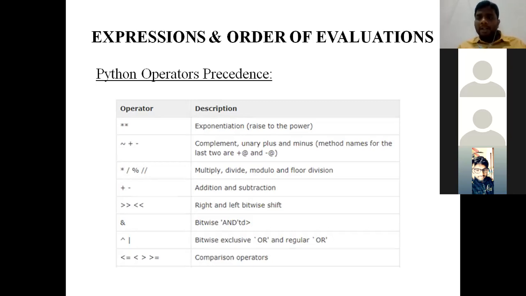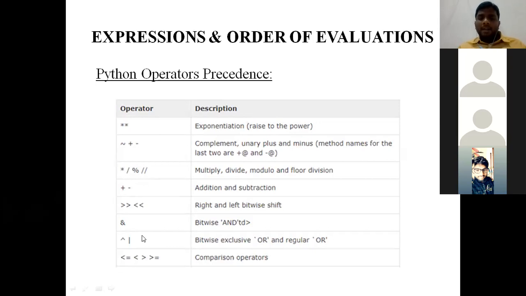If my expression consists of the same order of precedence, suppose I have given an expression like a plus b minus c. Plus and minus are of the same precedence. Then you need to follow left to right associativity. If the order of precedence in the given expression is the same, you need to follow left to right associativity.